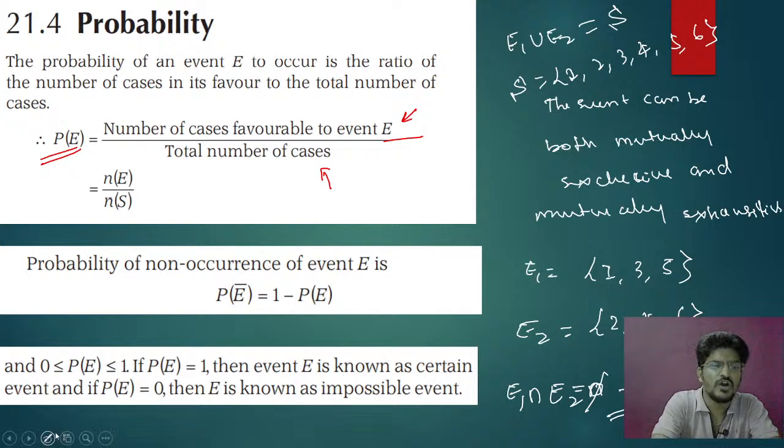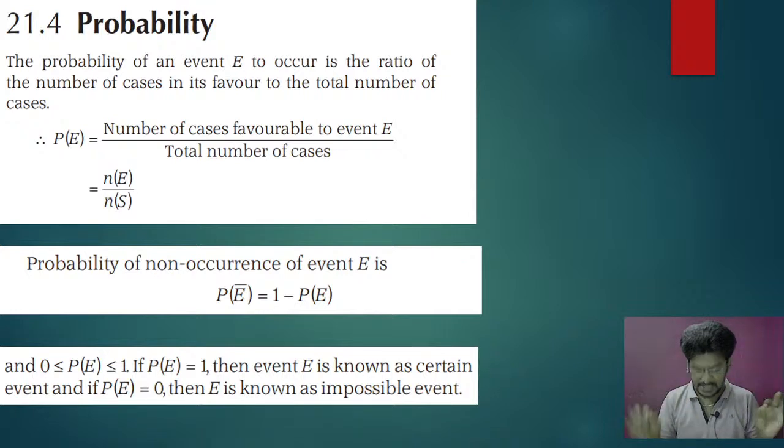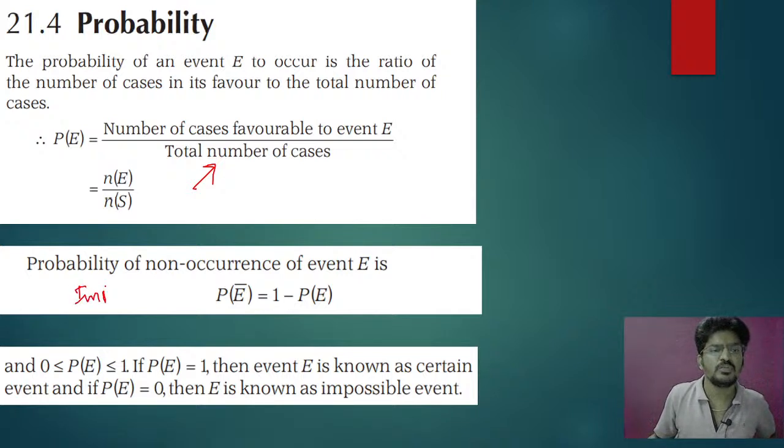So let us go for the next concepts. Probability is the total number of favorable cases divided by total number of cases. This is known to everyone. Here, this is important.